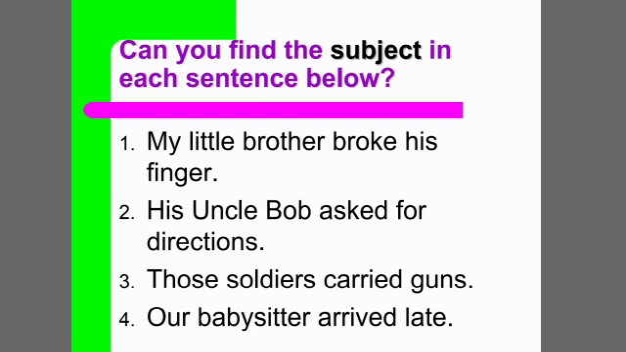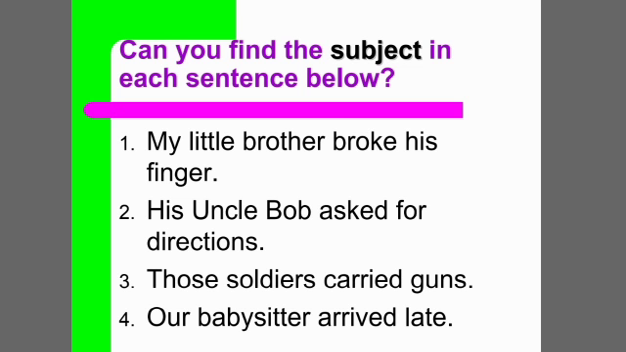Let's do more examples. My little brother broke his finger. So first we are going to identify the verb in the sentence. Broke is the verb. That means who broke his finger? My little brother is the subject in the sentence.